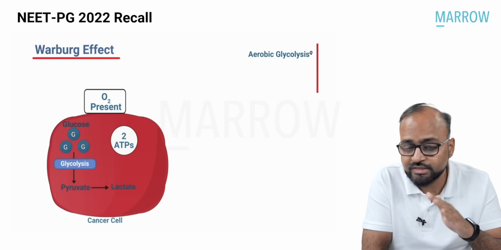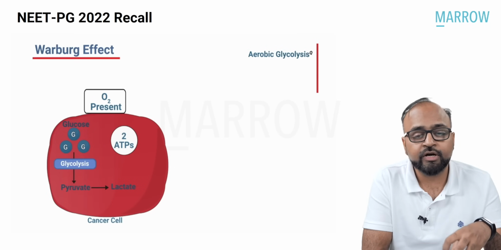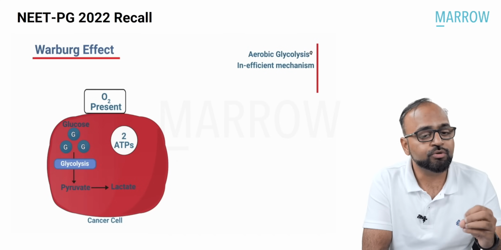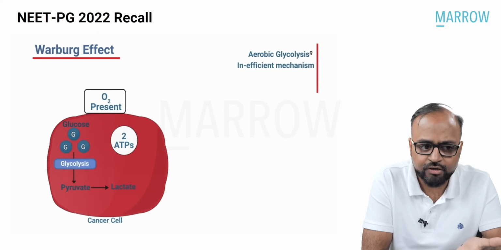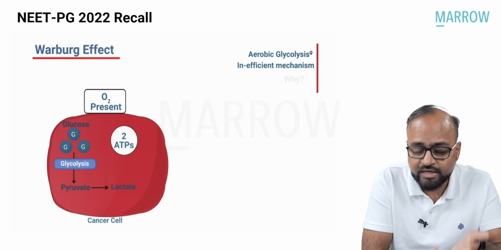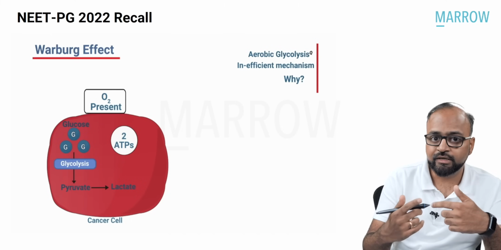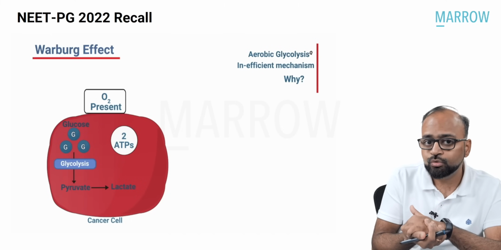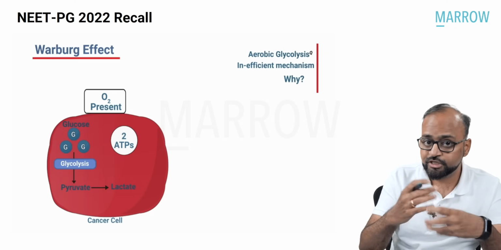Normally, glycolysis is anaerobic glycolysis. But here, even in the presence of oxygen, right, because TCA cycle oxidative phosphorylation is inactivated, glucose is utilized only by glycolysis. This is aerobic glycolysis, an inefficient mechanism, right, that the cell uses. But why? Remember, cancer cell has to divide rapidly. If it has to divide rapidly, isn't it? It will have to generate some cell cycle, cell division intermediate metabolites.